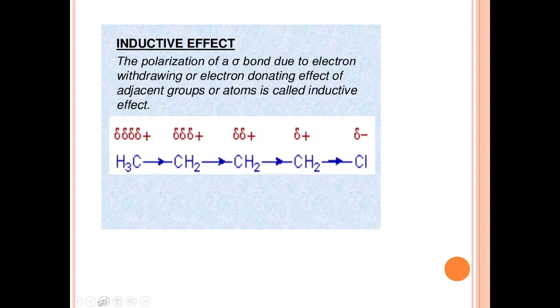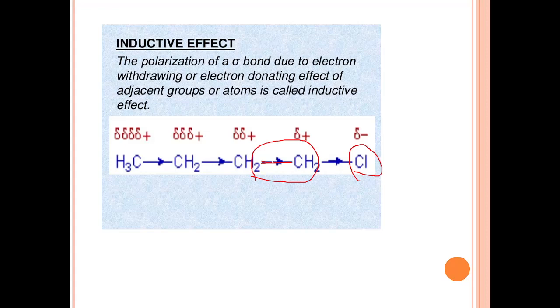Okay, let's see one example. So for the polarization, you can see here, this is a carbon-carbon bond. Of course both are carbon, so the electron pair must be held at the center of these two carbon atoms, but due to the electron withdrawing nature of chlorine, there is a polarization in this bond.